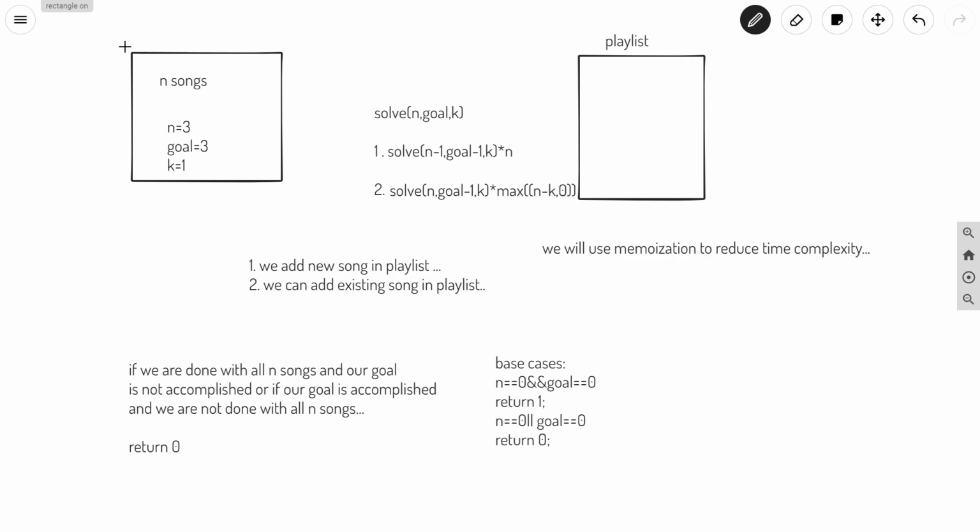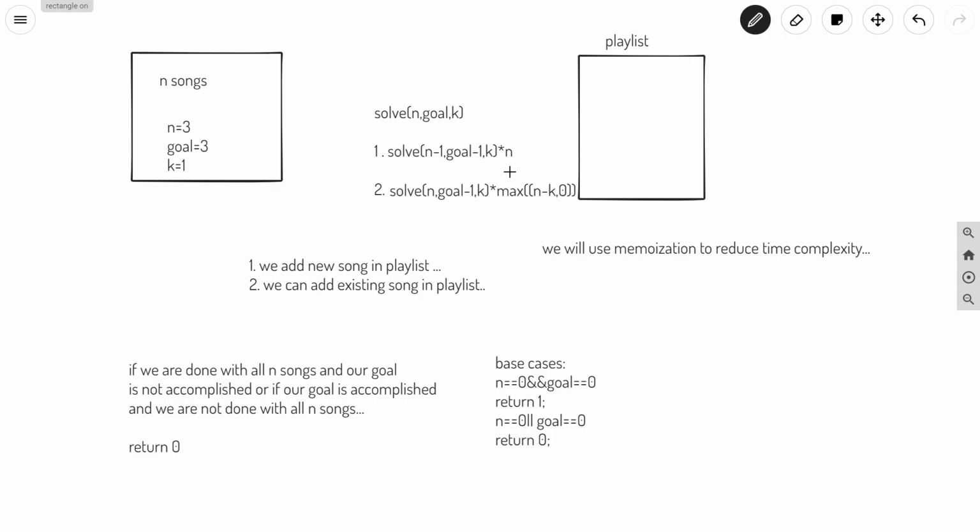We have our songs with us and we have to accomplish goals. Okay, and there was a constraint that if we want to add existing song in our playlist, we have to go through with this k songs. Okay, k other songs. So basically we can have total of two choices with us. One is that we can add new song. So for this we will solve for n minus 1 and goal minus 1, and if we want to add existing song, we will just reduce the value of goal and we will solve for it.